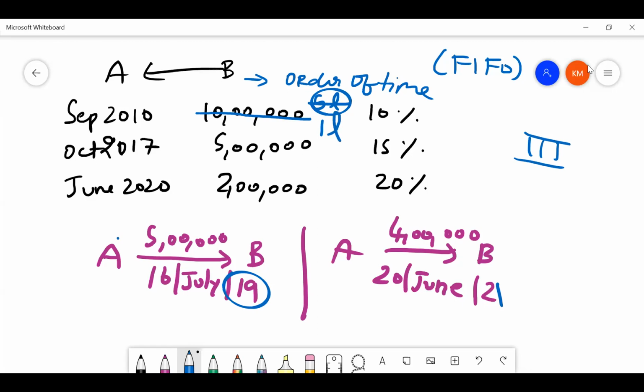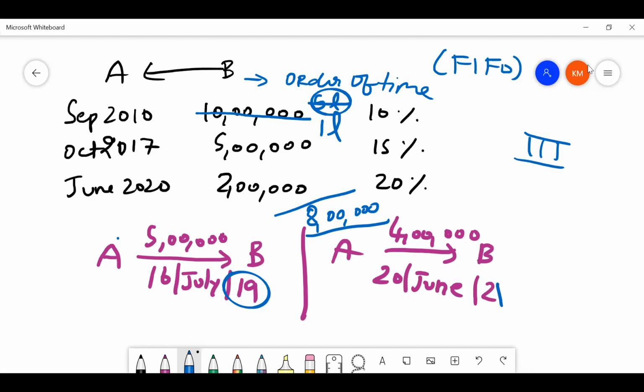It will become 1 lakh. That's all. Therefore, if you see total balance again, 5 lakhs plus 2 lakhs plus 1 lakh, total will come to 8 lakhs outstanding. So in all the three cases, first case, second case or third case, your answer is 8 lakhs. But the point in this question is which loan is adjusted to become 8 lakhs.